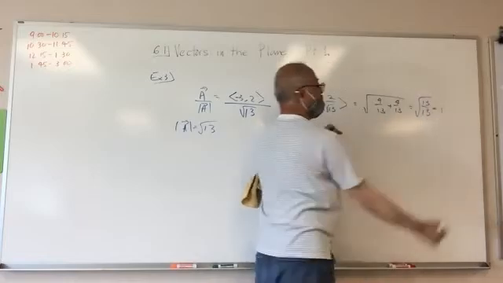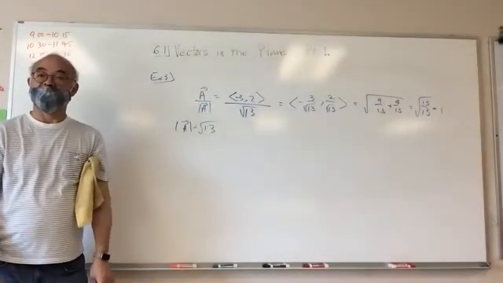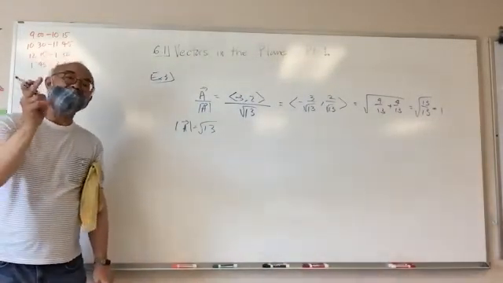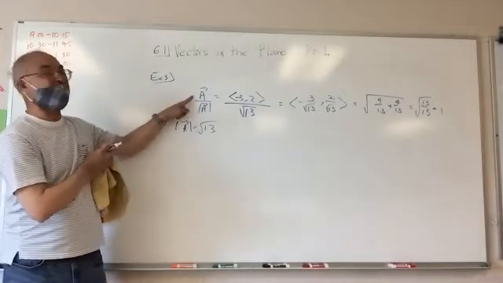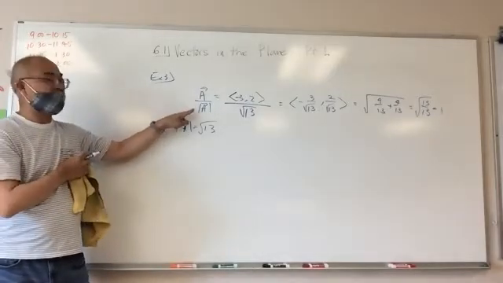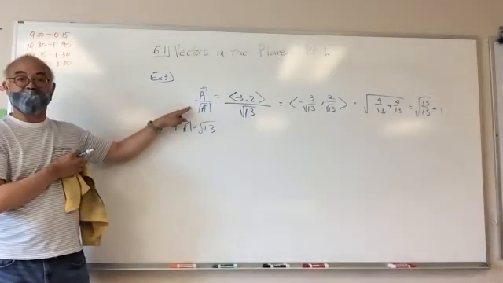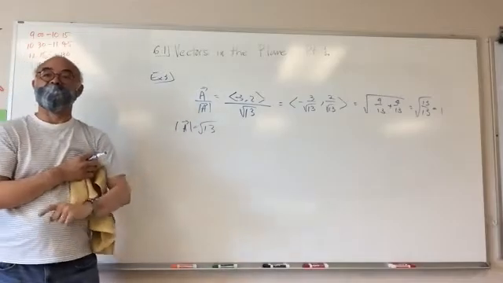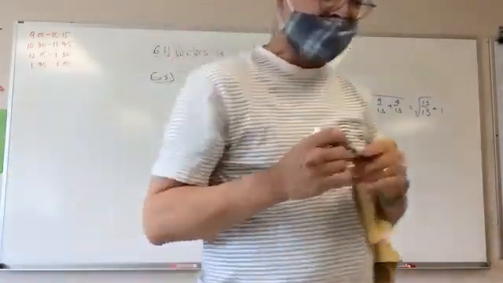Whoa. Then why do we do it? So any vector, if I take any vector and divide it by its magnitude, it's going to be a unit vector. Okay?